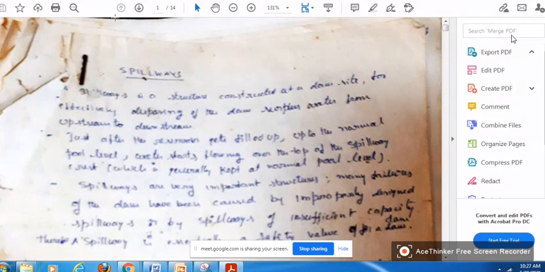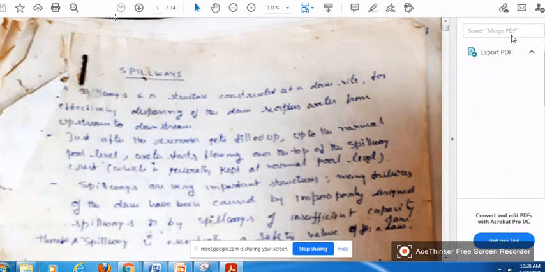If the spillways are not designed exactly correctly, it should not be overestimated, and it should not be underestimated. Suppose you underestimate: say, you design a spillway to release 1000 cubic meters of water, and then suddenly the incoming flood into the reservoir is 2000.